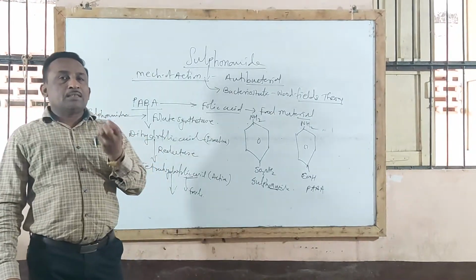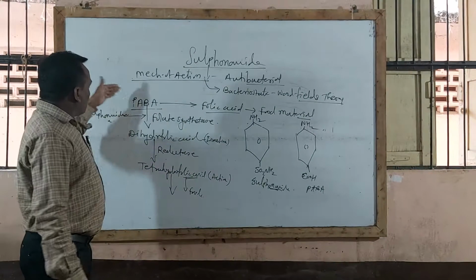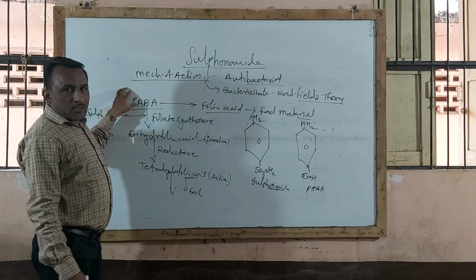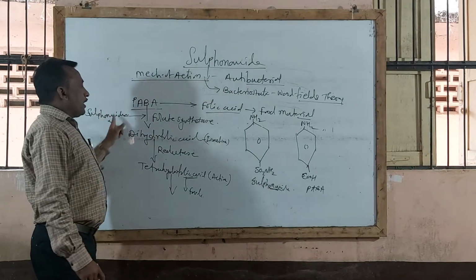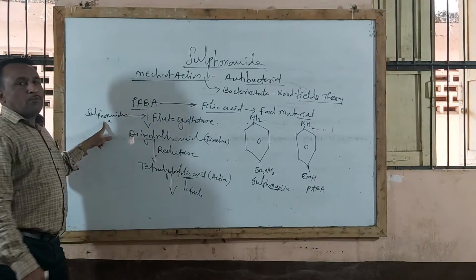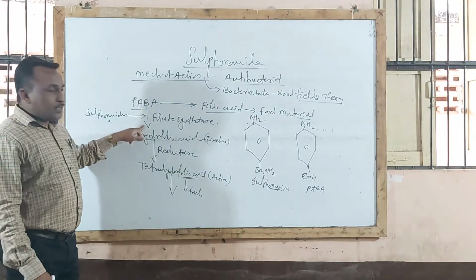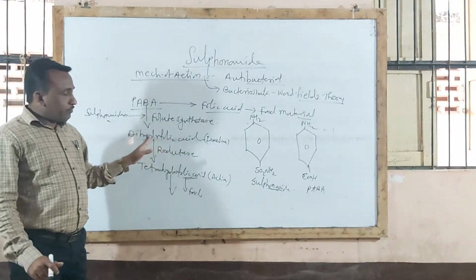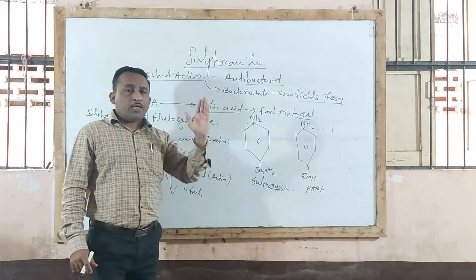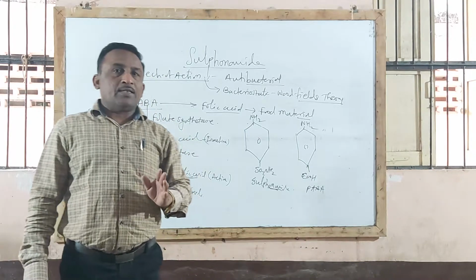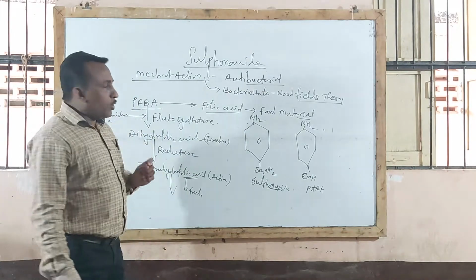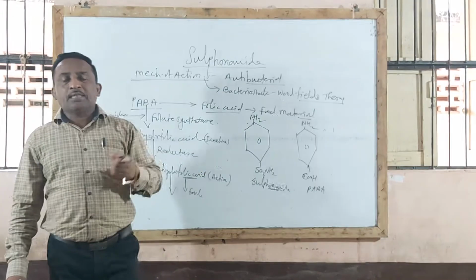If the bacteria do not get food material, the food material is affected, because the sulfonamide drug, due to structural similarity with PABA and by competitive antagonism, when the concentration of sulfonamide is greater than PABA, makes the folate synthetase enzyme combine with the sulfonamide drug instead of PABA. Because of this wrong combination, there is no synthesis of dihydrofolic acid. When the food material is not available, that produces a bacteriostatic effect, affecting growth or multiplication of microorganisms. Remember that these sulfonamide drugs are effective only against those bacteria that synthesize their own folic acid.